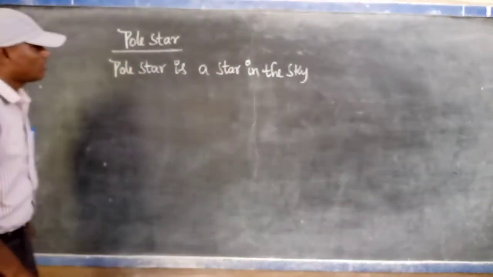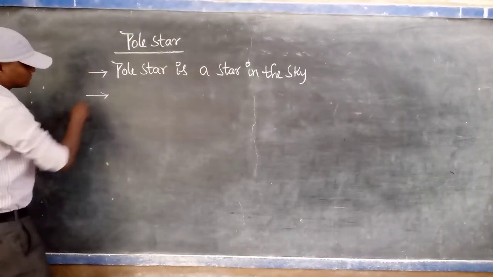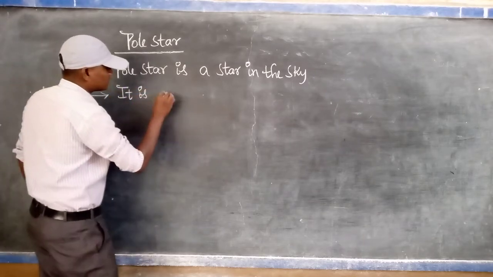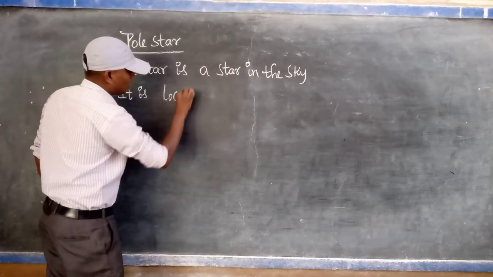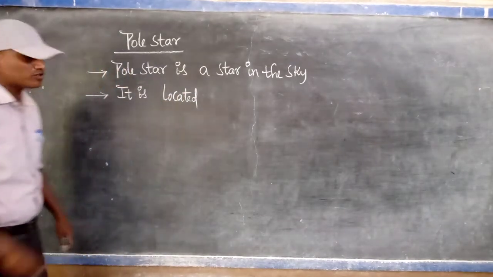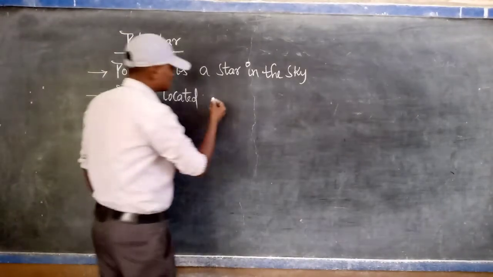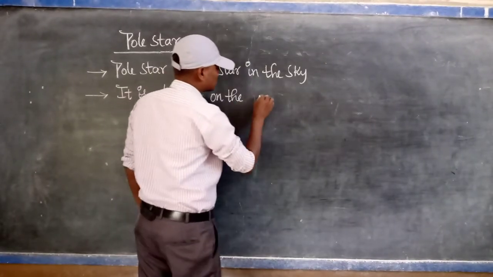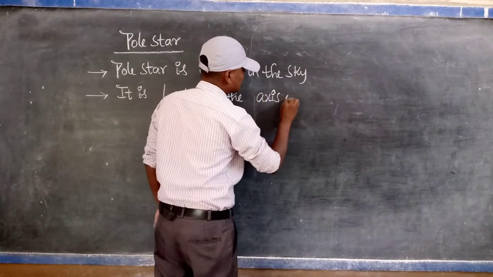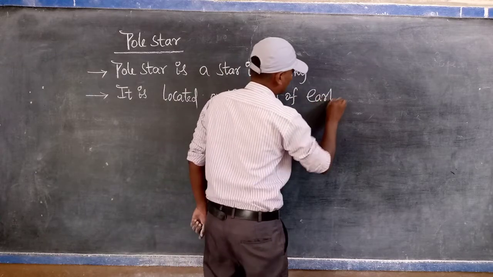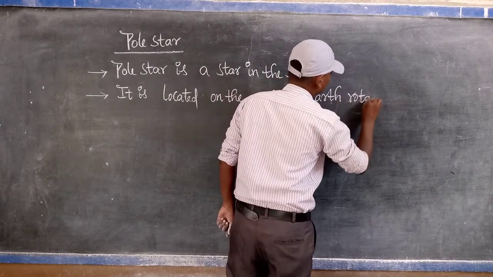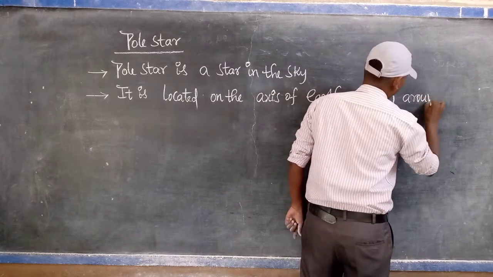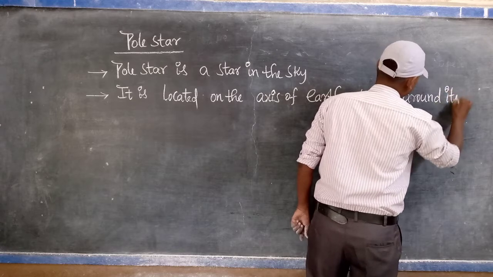Pole star is located on the axis of Earth's rotation around itself.